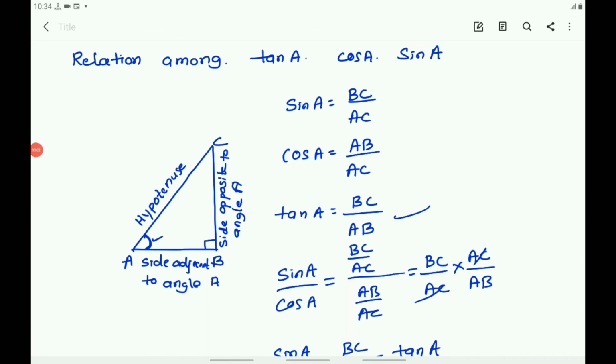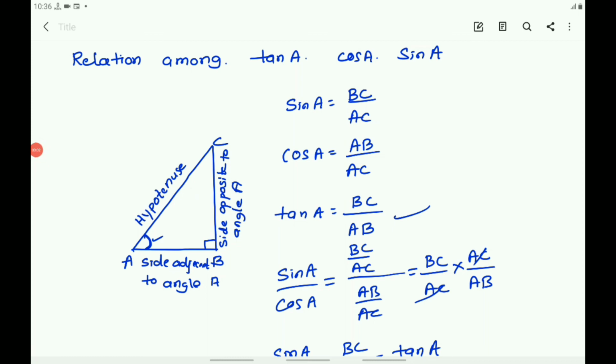Note that the symbol sin A is used as an abbreviation for the sine of the angle A. Sin A is not the product of sine and A. It is the abbreviation for the sine of the angle A. If you separate them, sine and A, there is no meaning. Similarly, cos A is not the product of cos and A. Similar interpretations follow for other trigonometric ratios also.